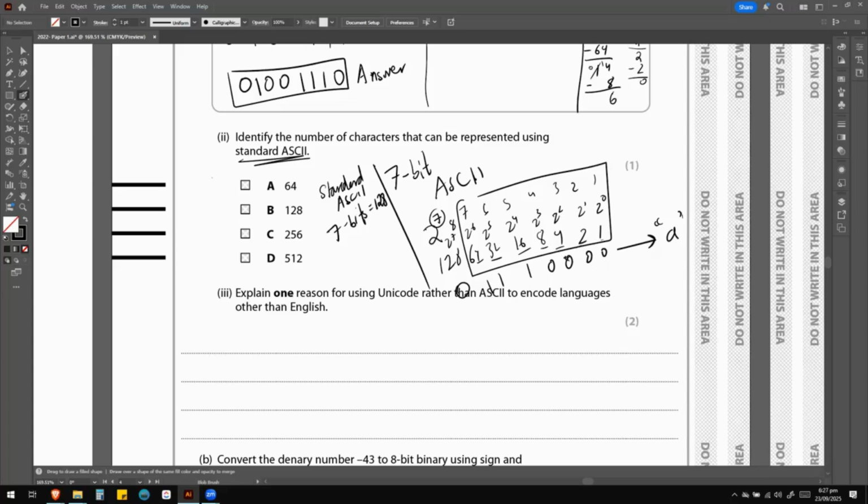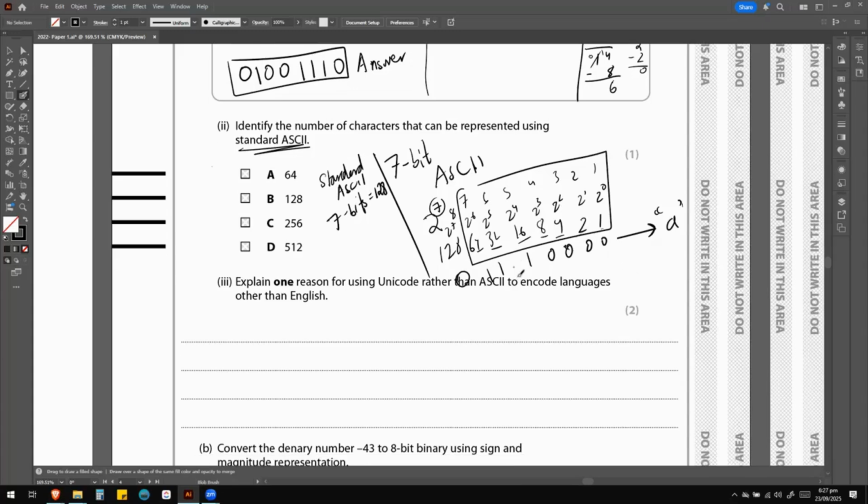Okay, then after that they realized, some people said, why are we not utilizing this last 8th bit right here? We can use this last 8th bit and represent even more characters, right? So then they started utilizing, let me change the color of the pen, the last 8th bit here as well.